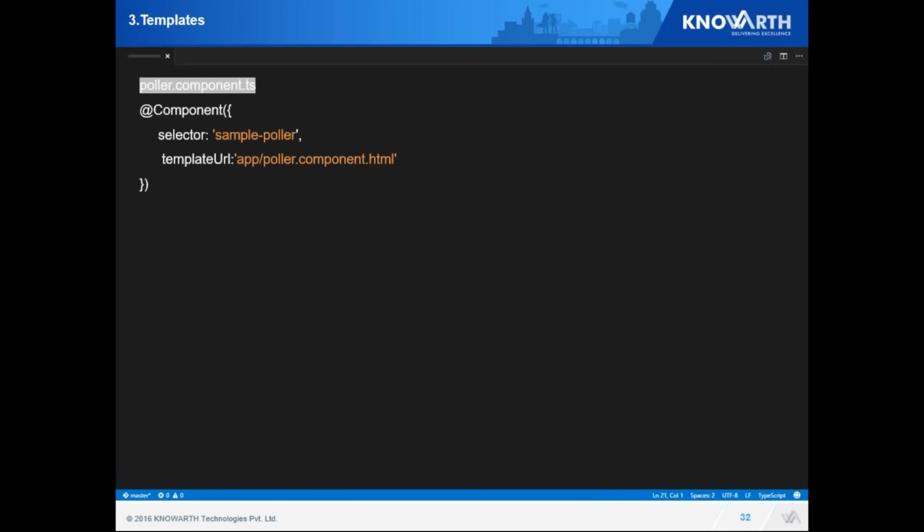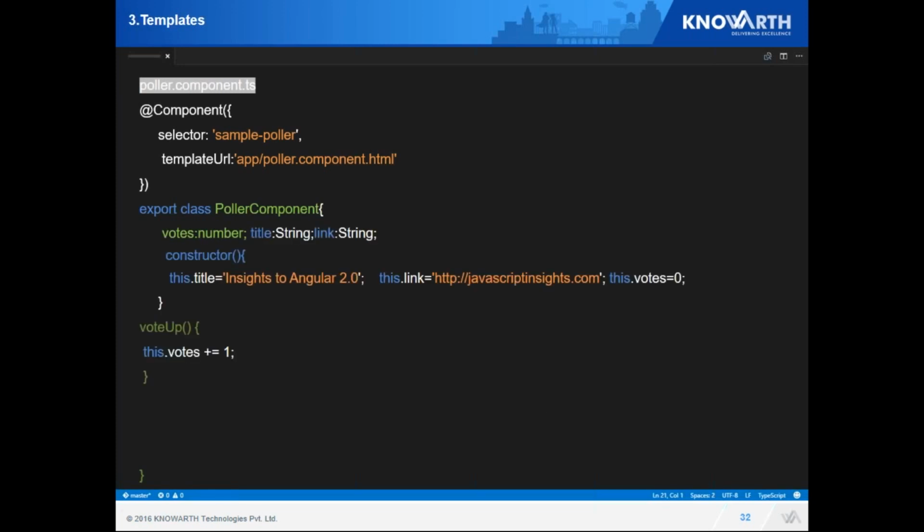Let's look over one example where I have a plus vote and a down vote setup. In this component, I have variables defined: votes, title and link. As you see in TypeScript, we can define data types over here. Now I'm initializing my title with Insights View Angular 2.0 and I'm providing a link and votes with 0. Then I define one function that says vote up, and every time someone clicks on it, I'm incrementing it. Similarly, there is a decrement function.